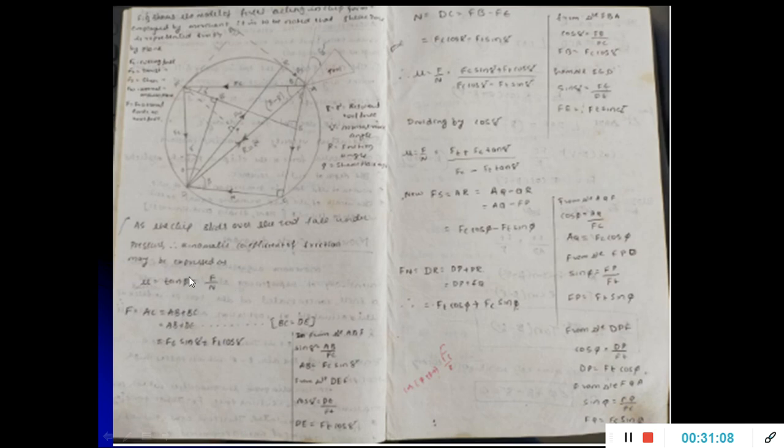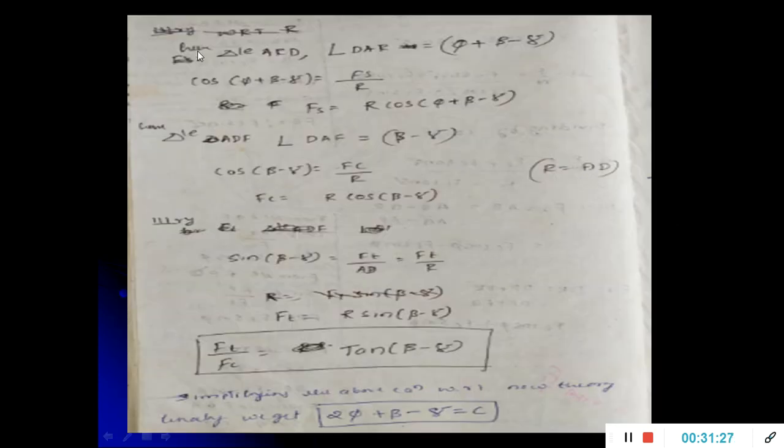So what we did here: coefficient of friction mu is equal to frictional force divided by normal force. We have provided all the relations. Finally we are getting FC cos phi minus FT sin phi. Then we went to the shear force, and we went to the normal force. Now finally coming to the triangle ADR with the angle DAR, we are getting Fs is equal to R cos phi plus beta minus gamma. Similarly the cutting force Fc is given by R cos beta minus gamma, and thrust force Ft is given by R sin beta minus gamma.